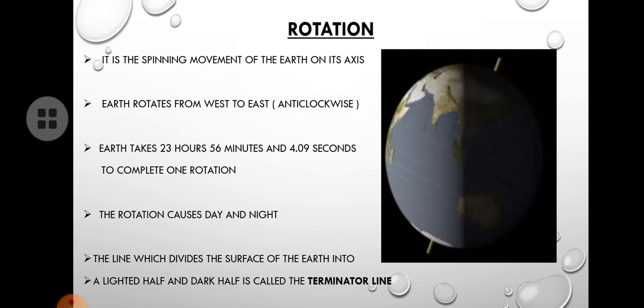Okay, so the line which divides the surface of the earth into a lighted half and dark half is called terminator line. See, look at the picture. In this image, you could see one dark line, isn't it? So, one line dividing the light part and the dark part. Can you see the dark line? Yes, that dark line is called terminator line. So, this line divides the light from darkness. Okay.